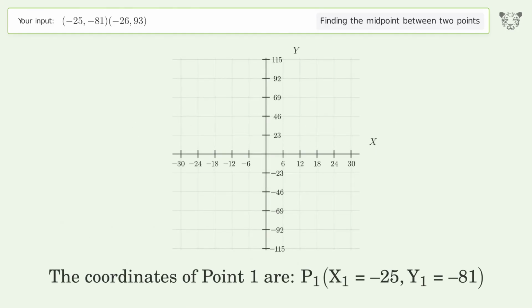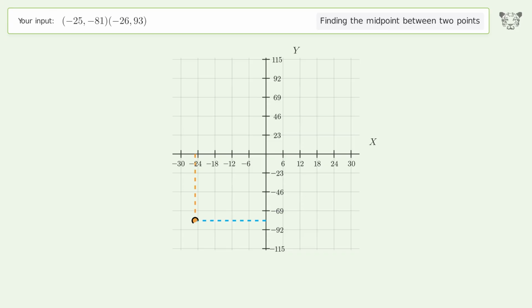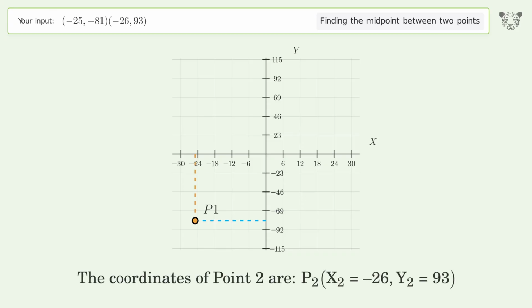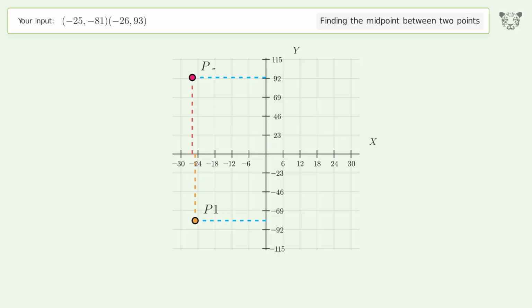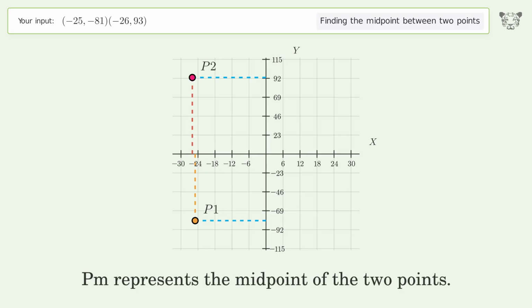The coordinates of point 1 are x1 equals negative 25, y1 equals negative 81. The coordinates of point 2 are x2 equals negative 26, y2 equals 93. PM represents the midpoint of the 2 points.